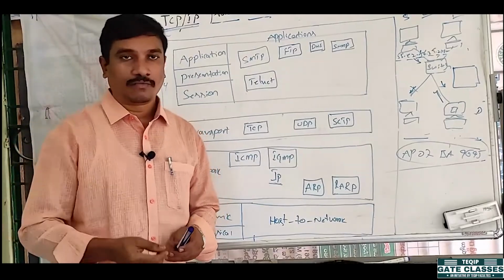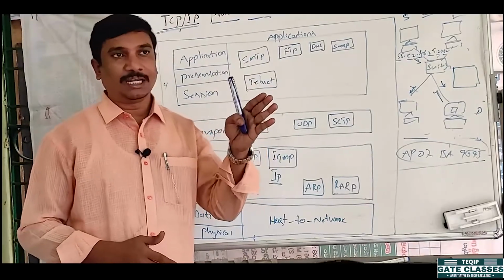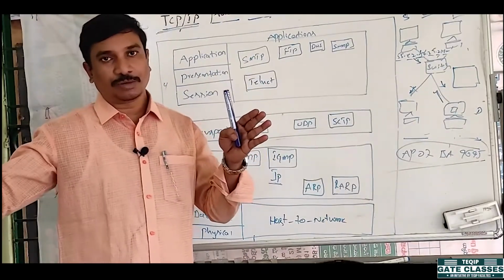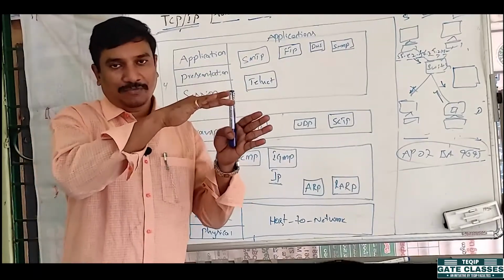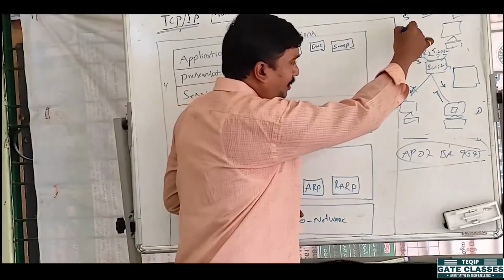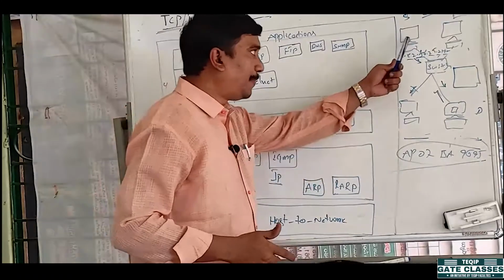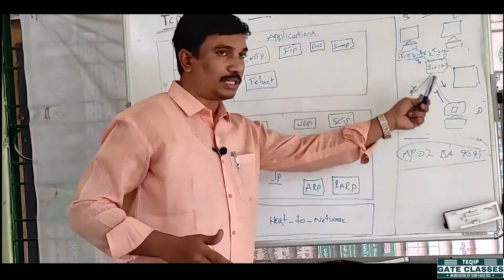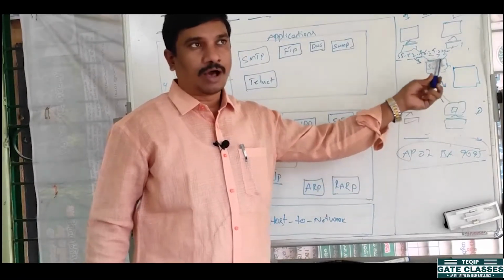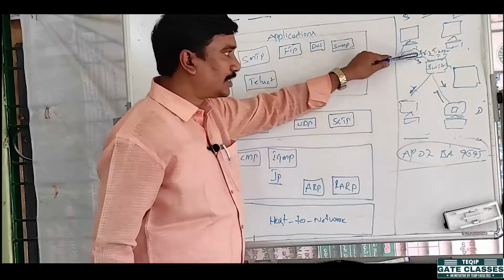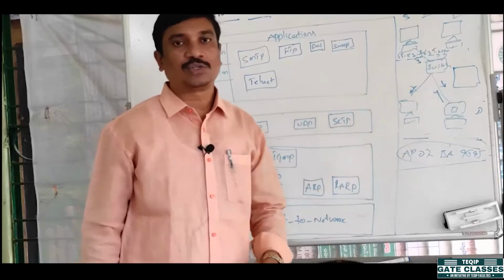Whenever TCP sends a message from one system to another system, there is no physical path, but a path is established between source and destination in a logical manner. All the packets choose the same path. Once the connection is established between these two systems, all the packets are transferred through that path only, right? That is the meaning of connection oriented.